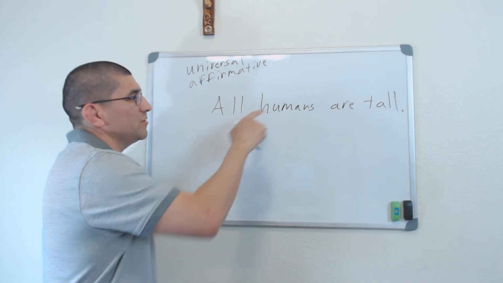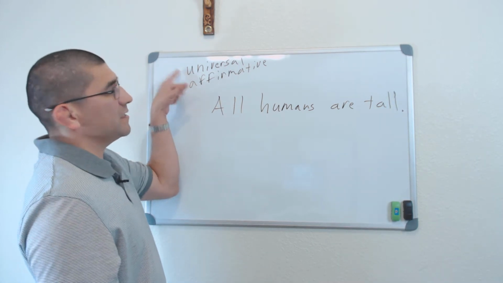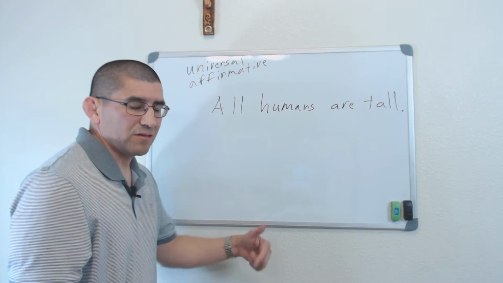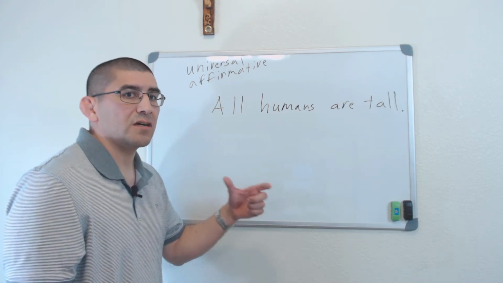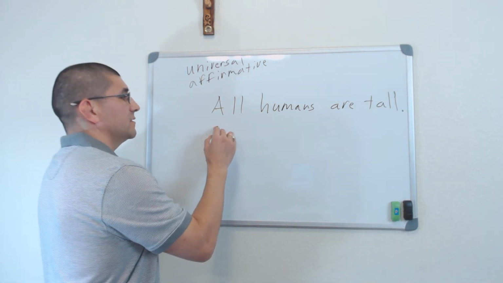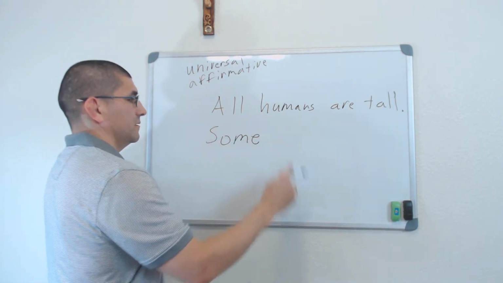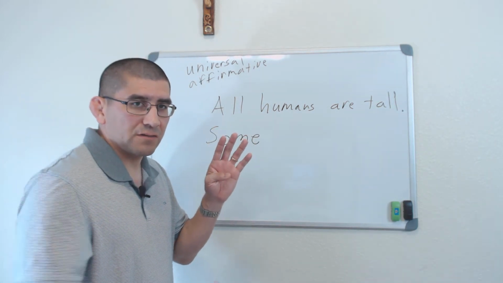So all humans are tall. The quantity is universal. So what's the opposite of universal? Particular. Okay, so my contradictory statement would have to be some. And remember, there's 4 types of statements that Aristotle lays out.